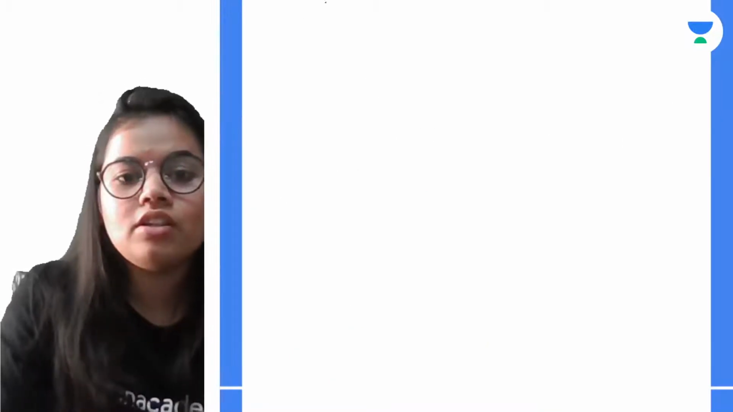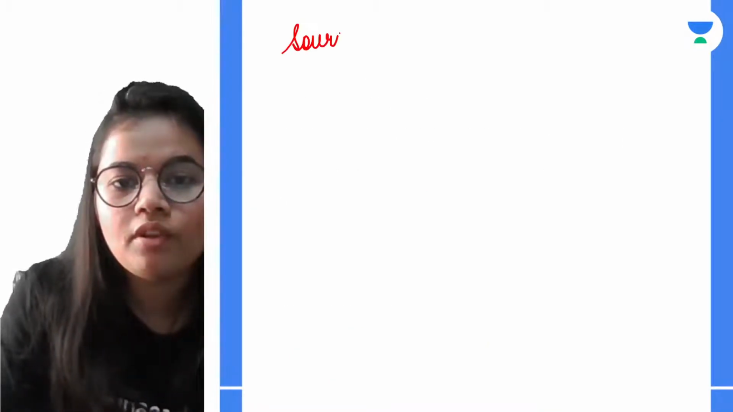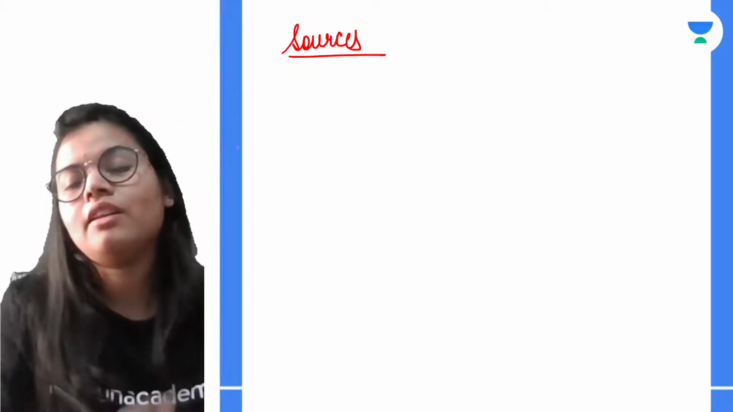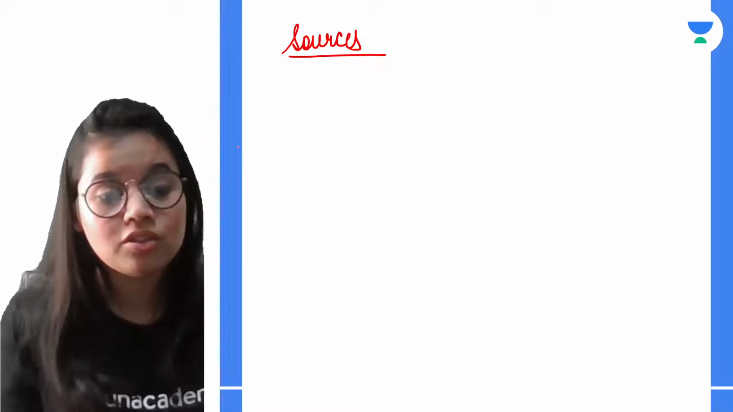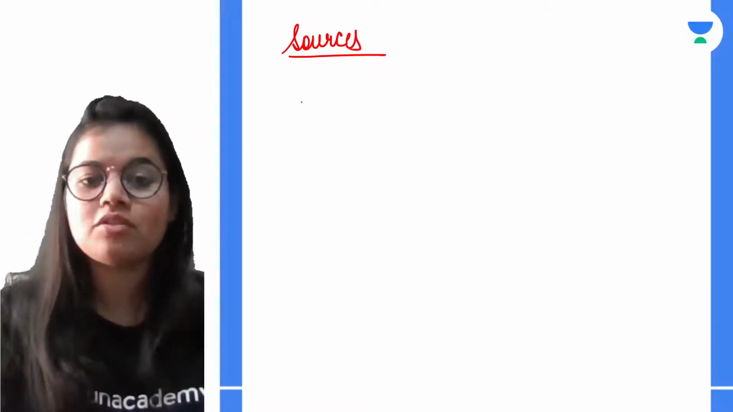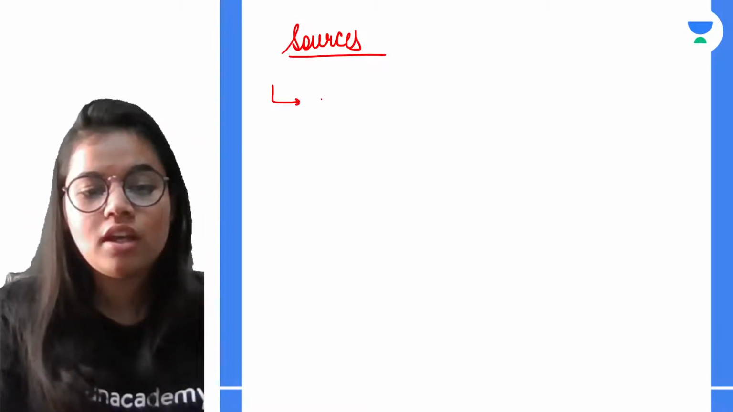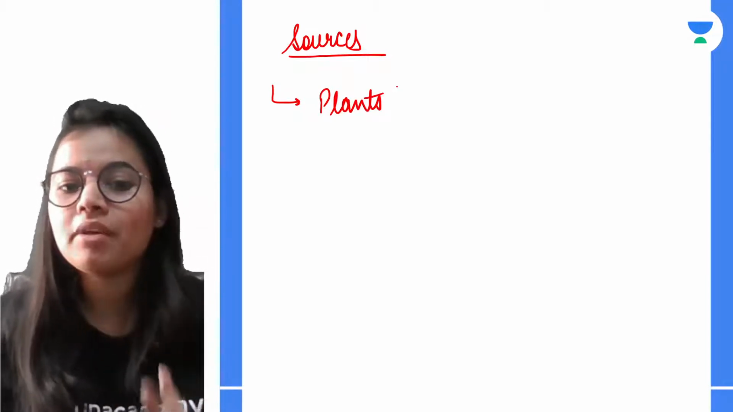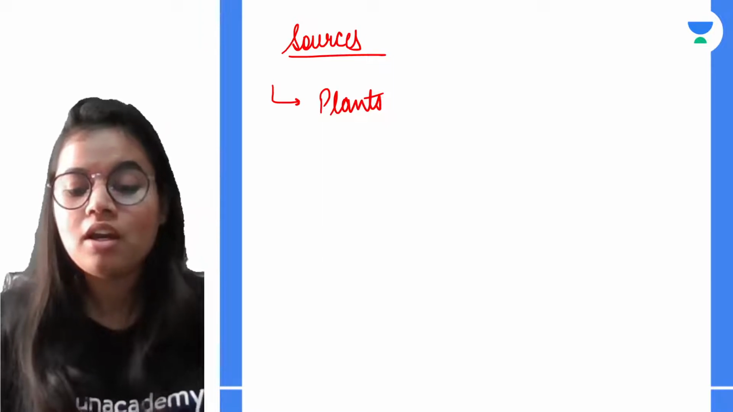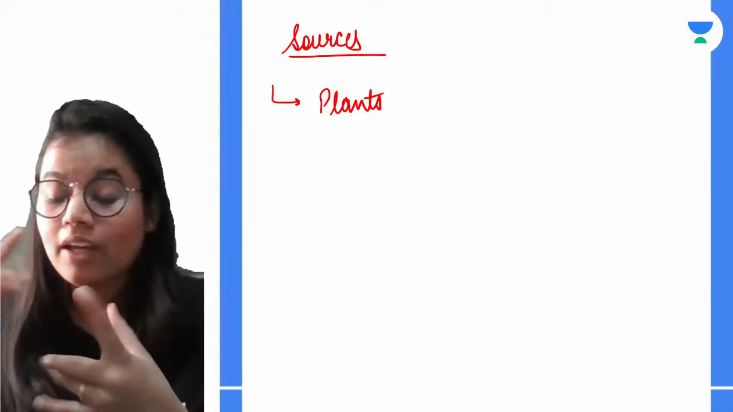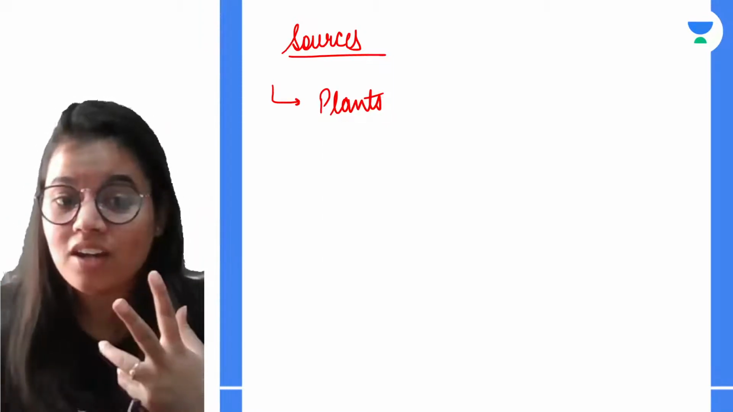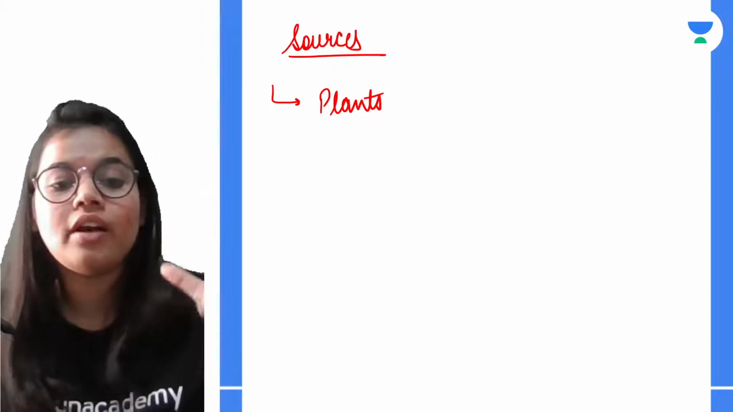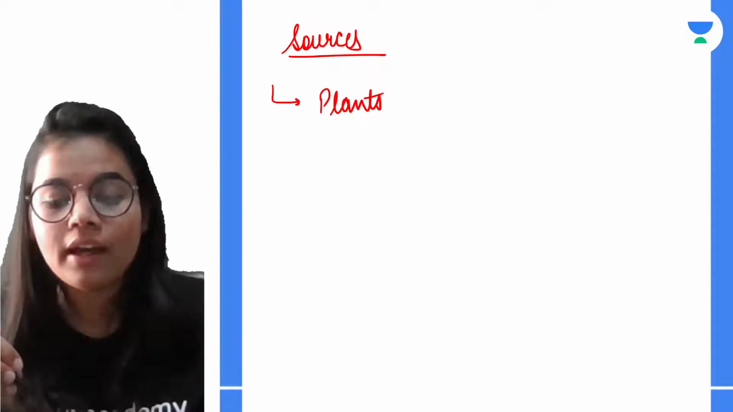Next, talking about the sources. Where do we get the organic compounds? In nature, we have many sources of organic compounds. Some of the very common sources: Plants. Hi Siddhi, good afternoon. Now, where do we get organic compounds from plants? See beta, plants have sugar, starch, cellulose, right? So in all of these we get organic compounds.